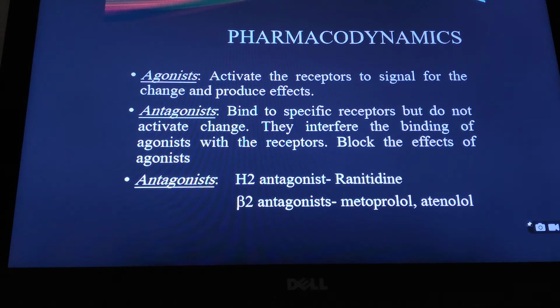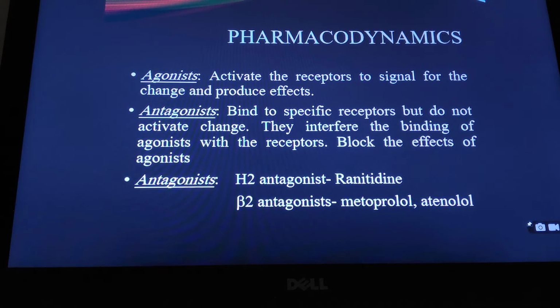Now we will see some of the terms which are used in context with the receptors. Agonists, antagonists. So what are agonists? Agonists are the drugs which activate the receptors to signal for the change and produce the effect. In simple terms, these drugs combine with the receptor, activate the receptor and produce the effect.